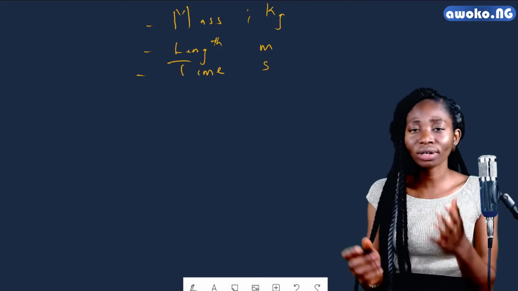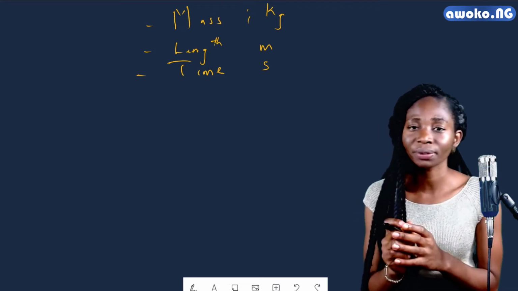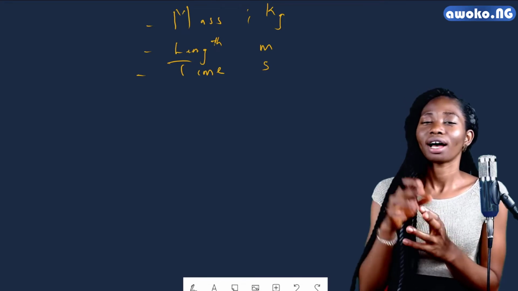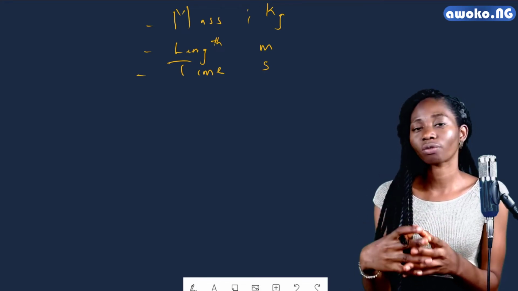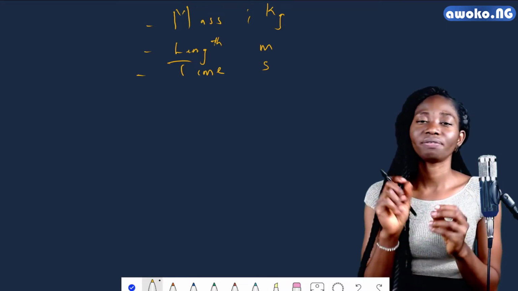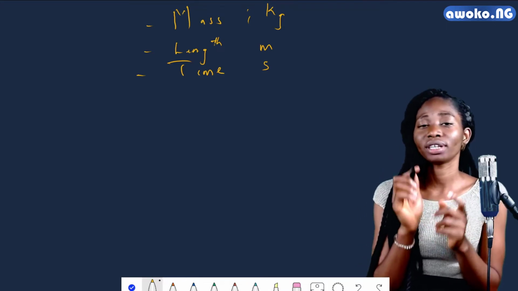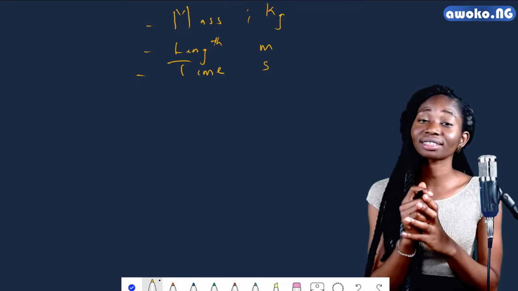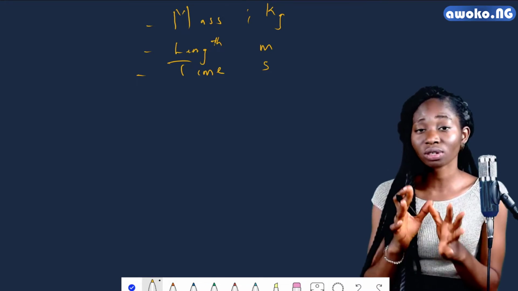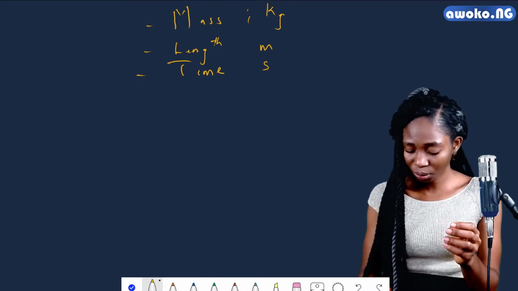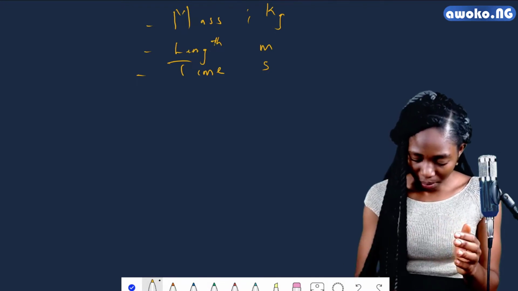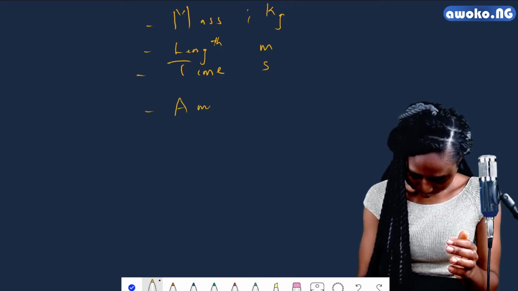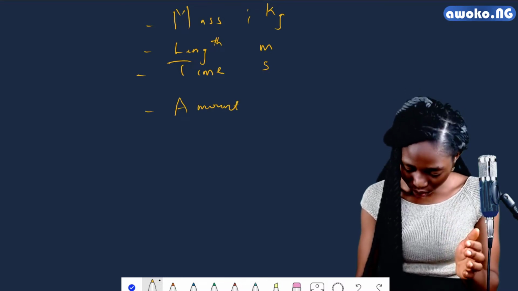Although there are other quantities we could also call fundamental quantities, but these quantities measure some very important aspects of chemistry. When you want to measure very minute substances, when it comes to the amount of particles in a body, we say that is the mole. So if you want to measure the amount of substance in a body, we consider that to be the mole. And so in measuring the amount of substance, we have its unit to be mole.